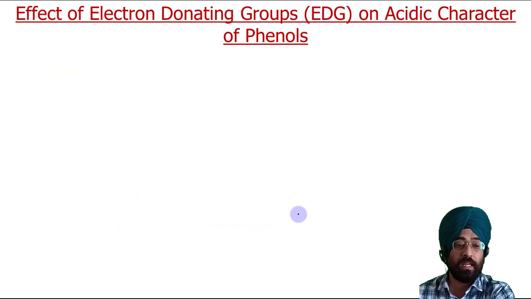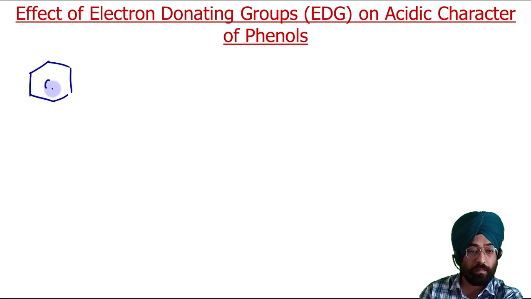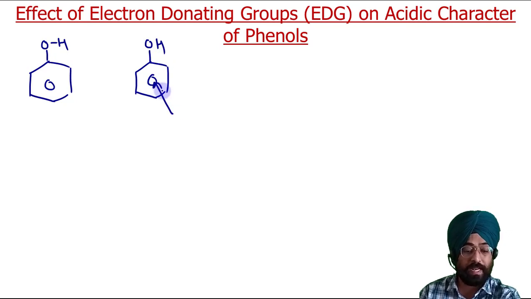Now similarly, another class of compounds can be electron donating groups. Once again I will draw phenol, and this is your substituted phenol, and it is being substituted with electron donating groups. EDG is the abbreviation for electron donating groups.